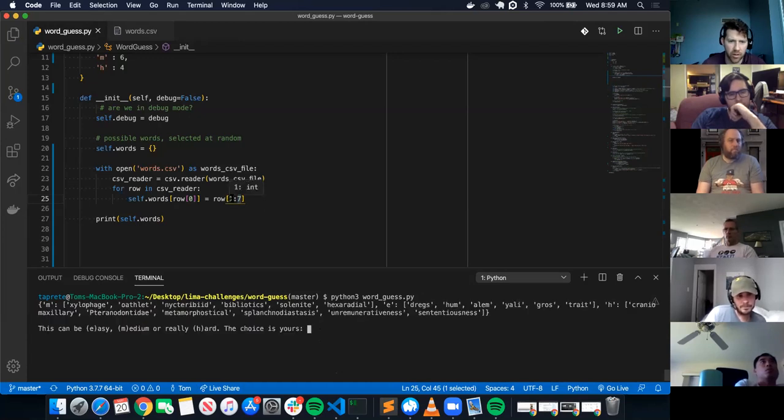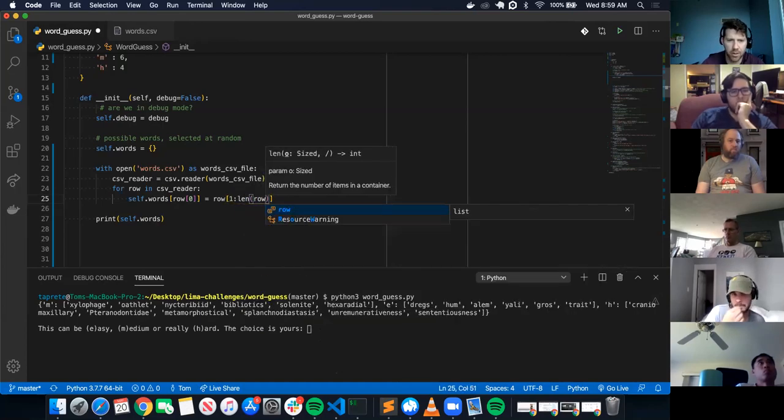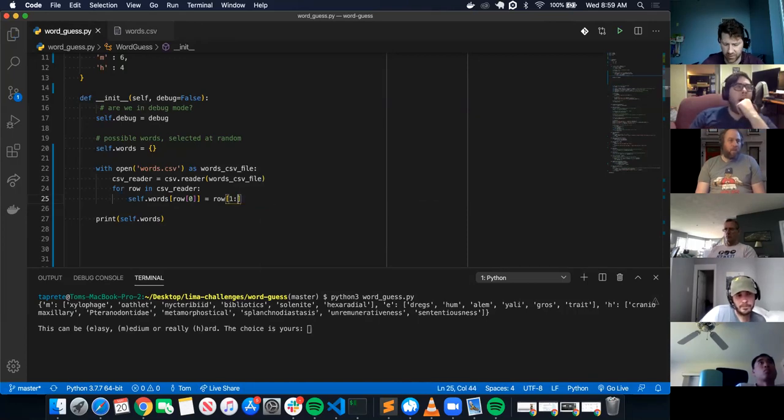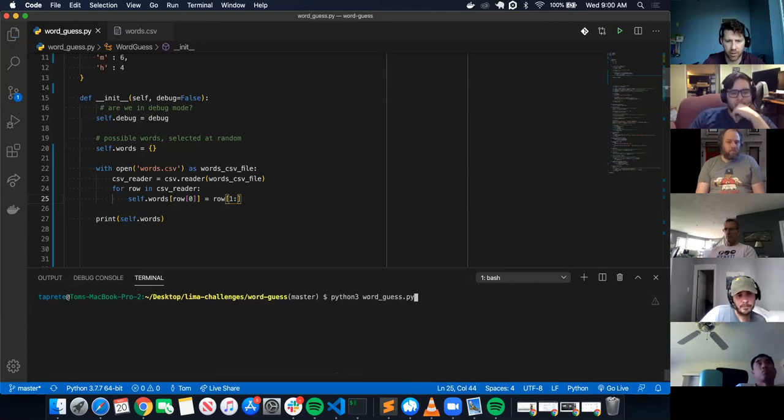So if I wanted the first 6 words, I go 1:7. I've got 1, 2, 3, 4, 5, 6. And you're saying if I wanted to do from the first index all the way to the last index, I just do 1:. I've seen people also do length of row. But let's see if this works. Clear. If I do Python words.